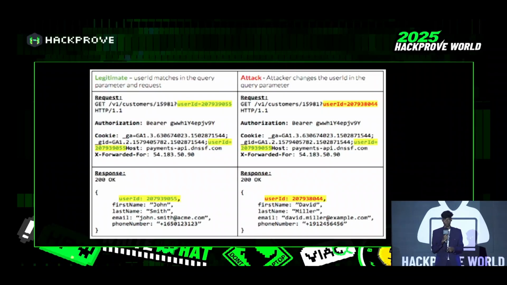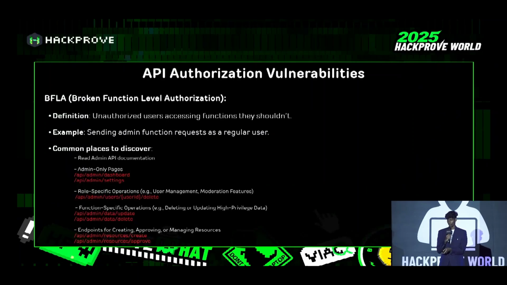Here is an example of BOLA. By changing the user ID, we can get David Miller's first name, email, user ID, and PII. So this is BOLA. BOLA means we can see another user's information, but with BFLA, broken function level authorization, we can actually edit or delete something in another user's account. It's unauthorized access at the function level. If we simply add an admin path to the request, the server thinks we are the admin, so the attacker can do whatever they want.